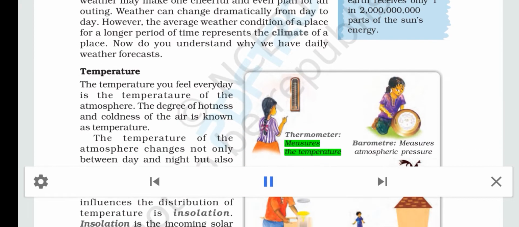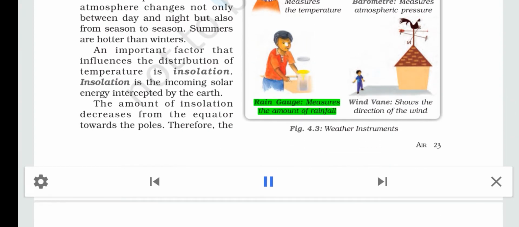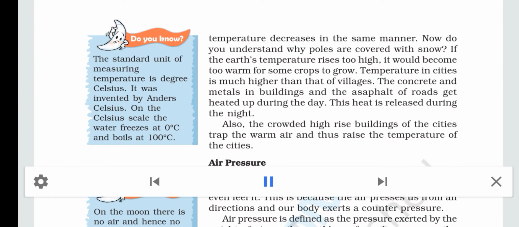A thermometer measures the temperature. A barometer measures atmospheric pressure. A rain gauge measures the amount of rainfall. A wind vane shows the direction of the wind. Fig. 4.3 Weather instruments.